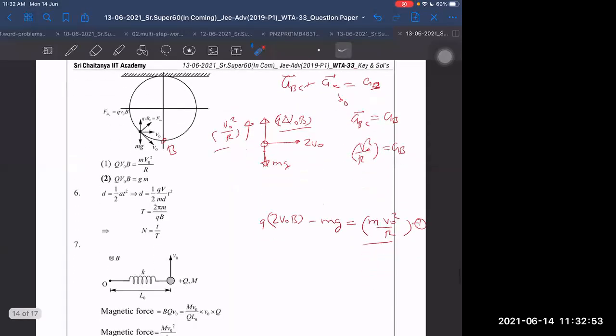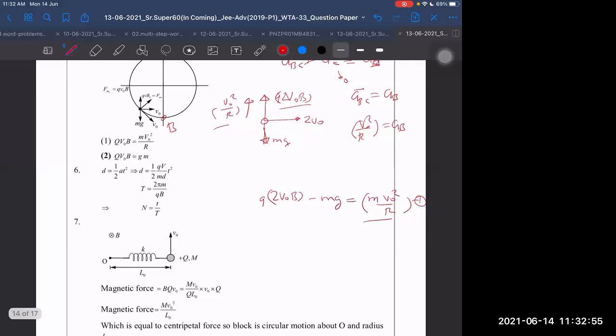In the center's frame, only rotation, sir. Pure rotation only. Then directly the centripetal force, because transverse velocity becomes zero. What about mg? Sorry, sir. mg will also be there. mg will be there in the center of mass frame.